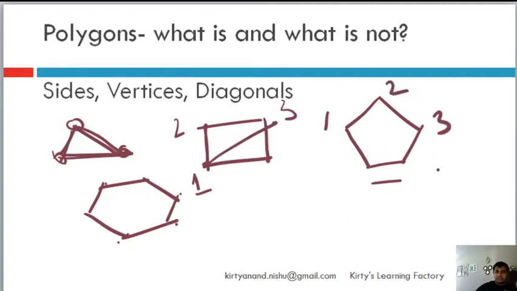Similarly, 1, 2, 3, 4, 5. You draw a line here, it becomes a diagonal. You draw a line here, it becomes a diagonal. But this and this, they are sides. Okay.